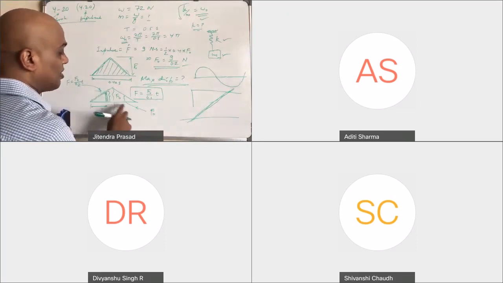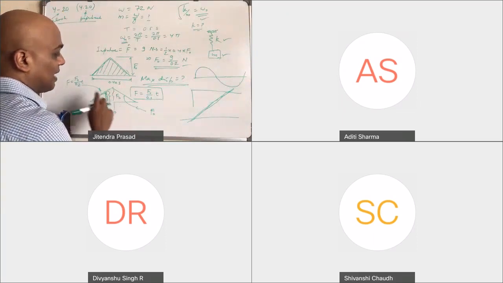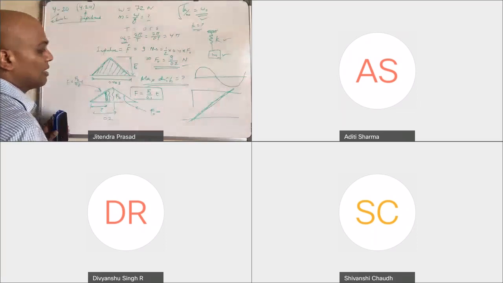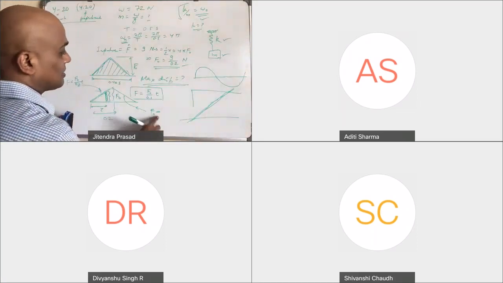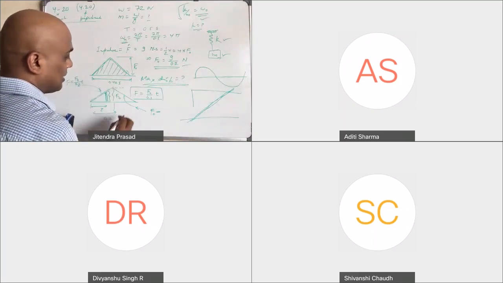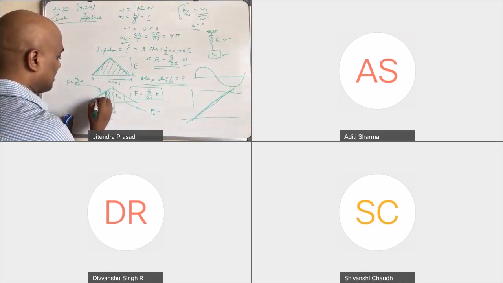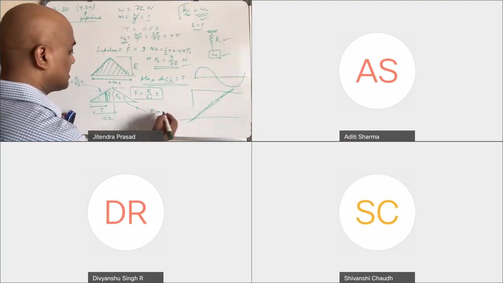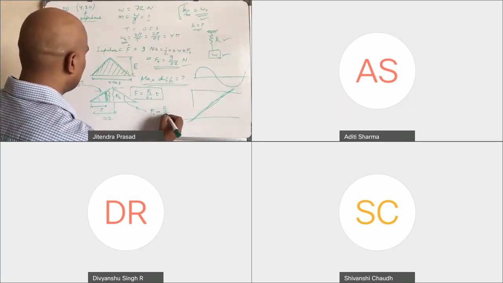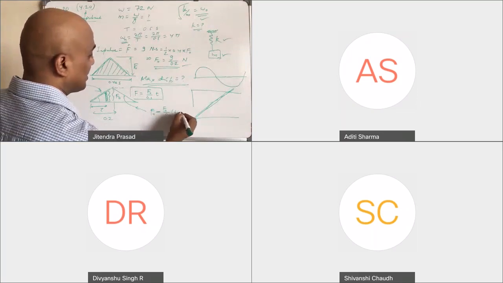Then after that it goes down. How? Minus, and this remains the same, F naught over 0.2, and then you have t minus 0.2.